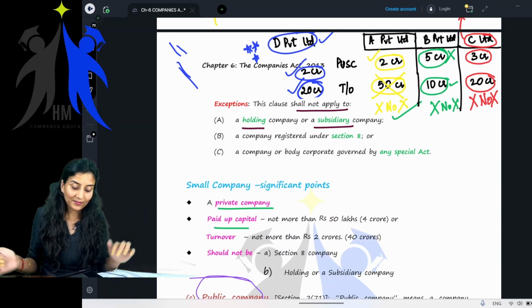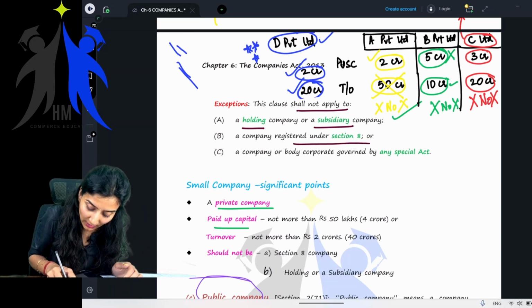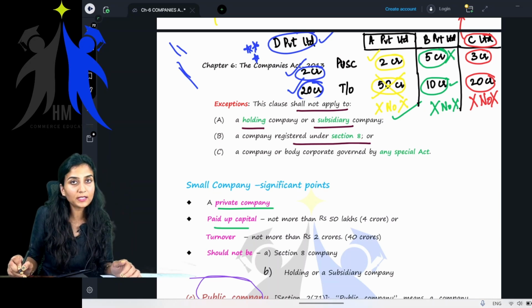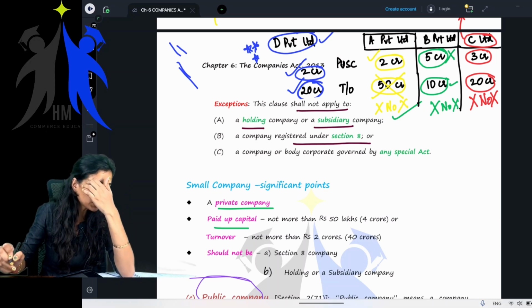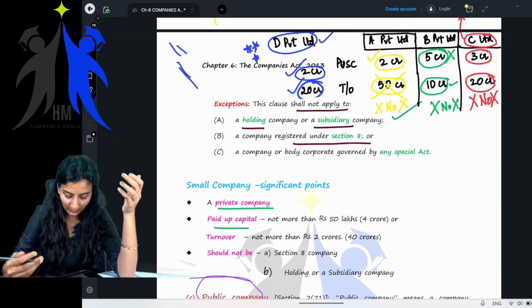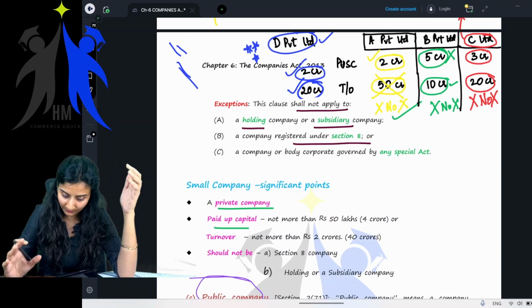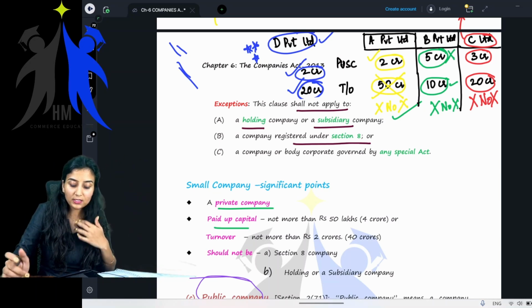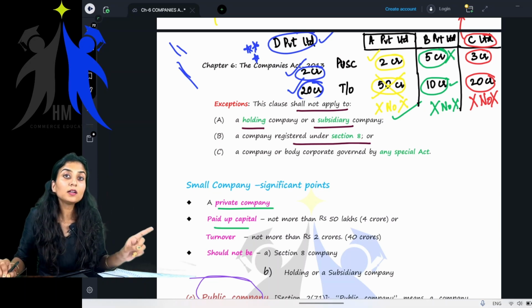Next, a company registered under Section 8. Section 8 companies, I told you, are charitable companies formed for charitable objects, not for profit companies. We will do that today only. So a company registered under Section 8, even these cannot be a small company.